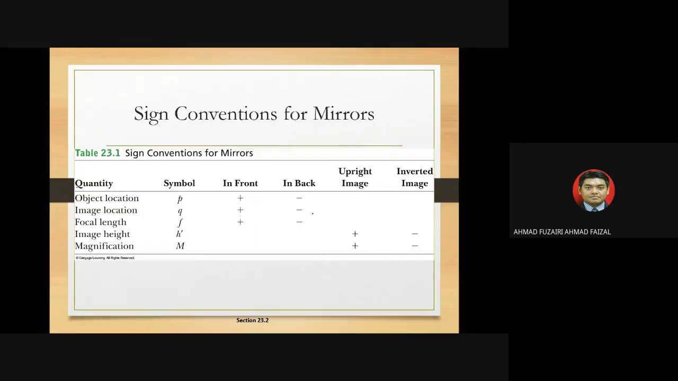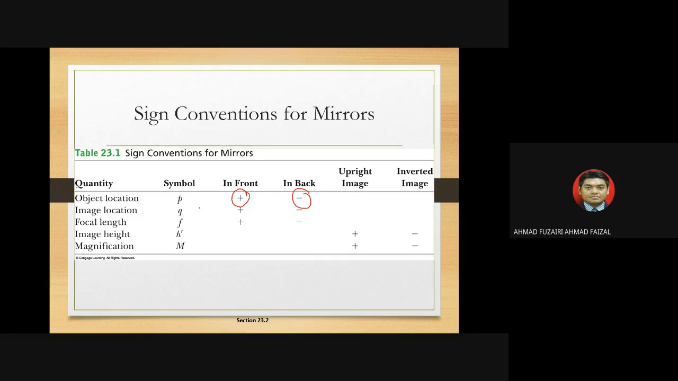Okay, so this is another sign convention for mirrors. You should try to memorize all the sign conventions for mirrors and also lenses afterwards. The sign convention for mirrors and lenses is based on the object location. When we put the object in front of the mirror, the value is positive, while if you put the object at the back of the mirror, it becomes negative.